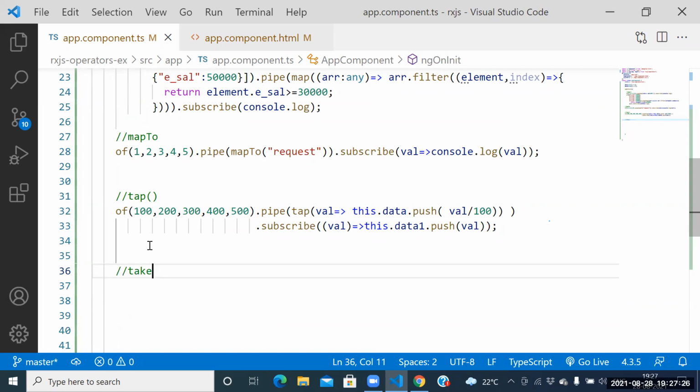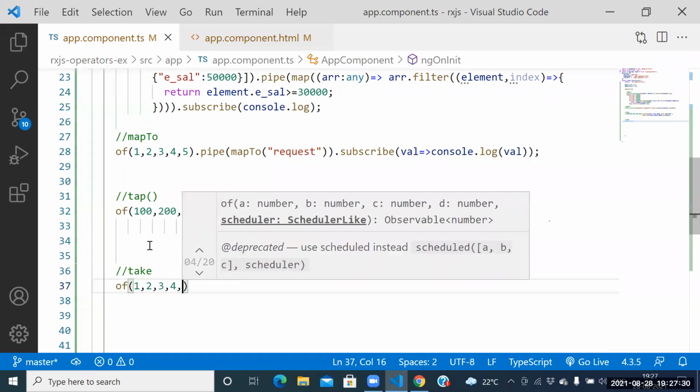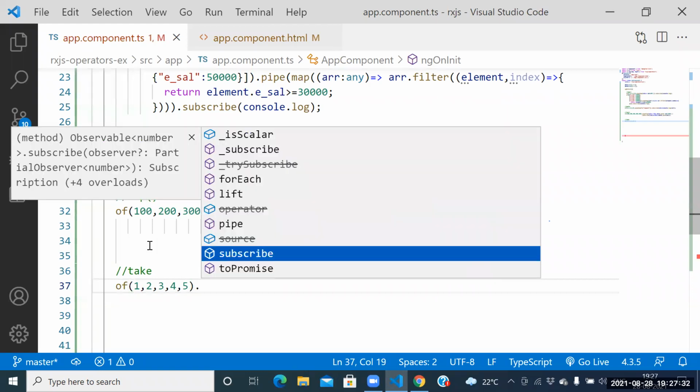Fine. Now see this one here, guys. Of 1, comma 2, comma 3, comma 4, comma 5. Guys, totally how many values do we have? 5 values. But I don't want to execute all the 5 values. I want to execute only 3 values.